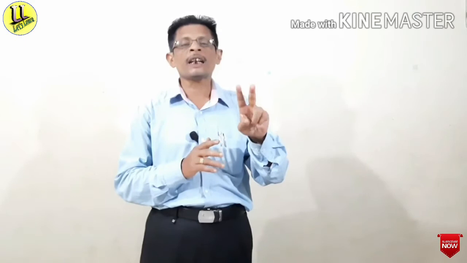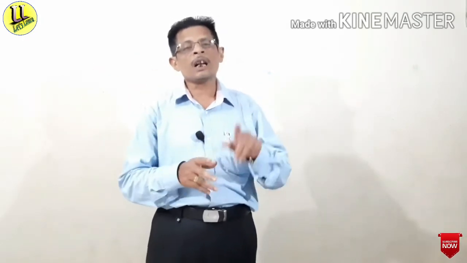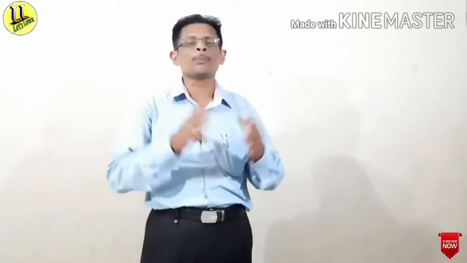Subject and predicate are the two main parts of a sentence. For example, I am a boy. Here I is the subject and am a boy is the predicate, and am is the verb here. I played football. Here played is a verb.